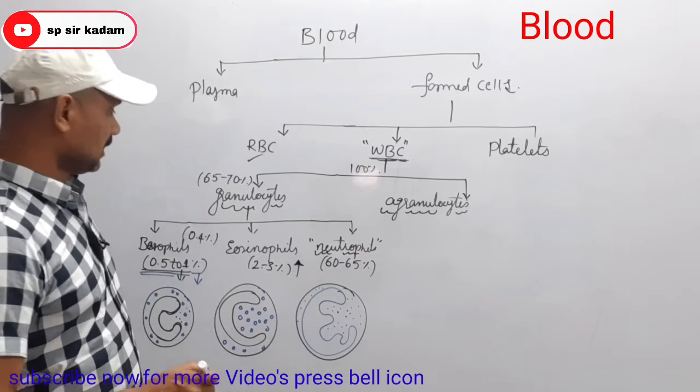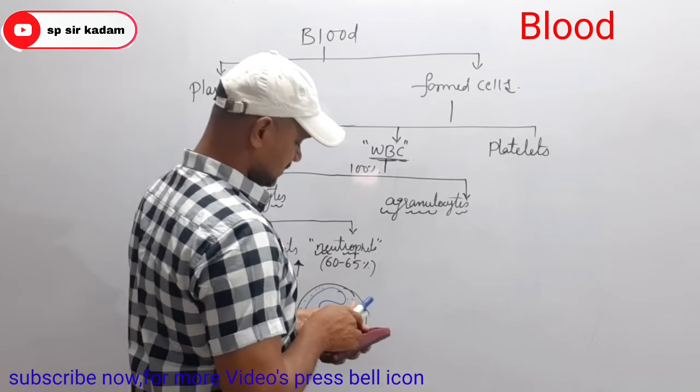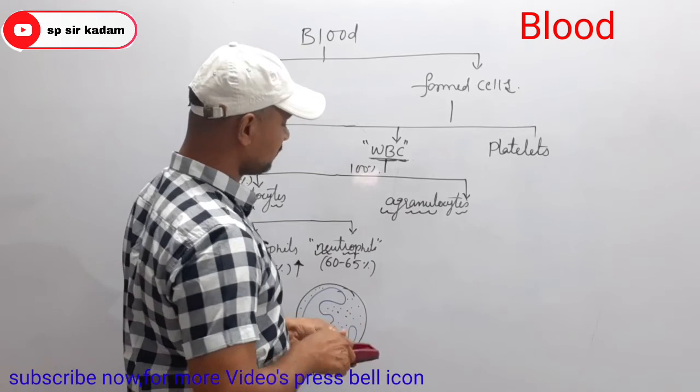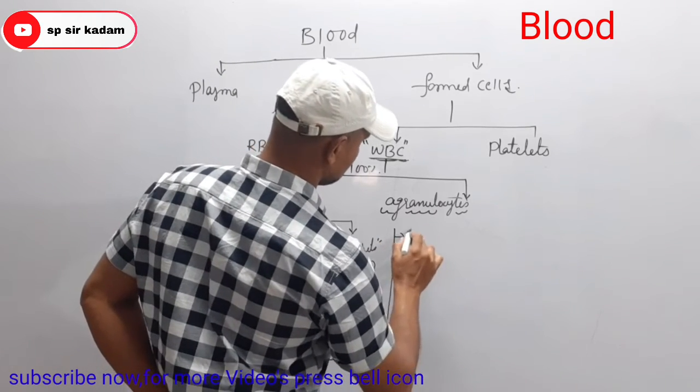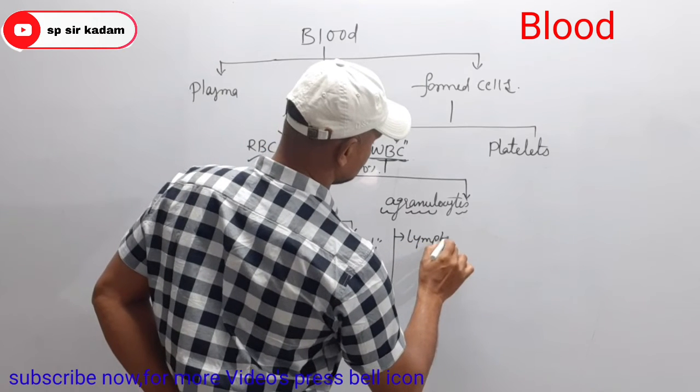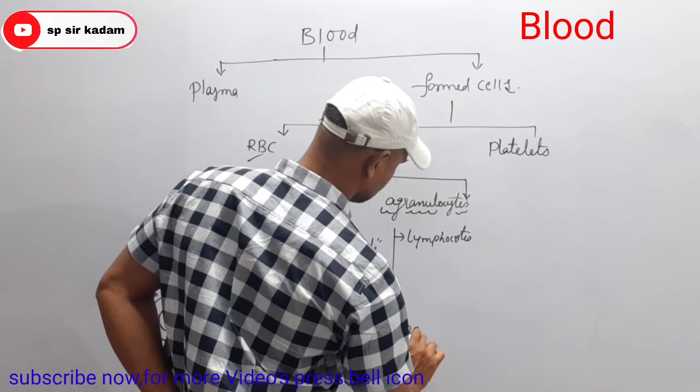Clear? Then next, agranulocytes. Agranulocytes are again classified into 2 types. What are the 2 types? Lymphocytes and monocytes.